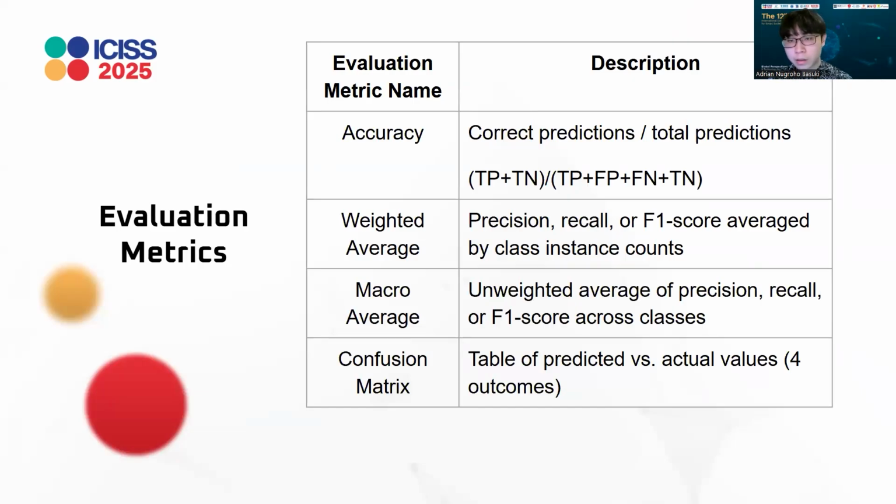There's still 4 other evaluation metrics that we use. First one among these 4 would be accuracy, which is the ratio of correct predictions to the total predictions. Then we have weighted average, which is the precision, recall, or F1 score, averaged by the class instance counts. Next, we have macro average, unweighted average of precision, recall, or F1 scores across the classes. And lastly is a confusion matrix, which is a table of predicted versus the actual values. There are 4 outcomes: the true positives, false positives, true negatives, and false negatives.